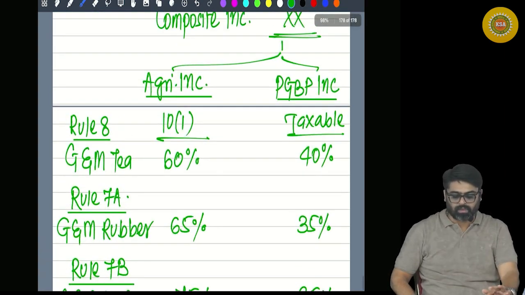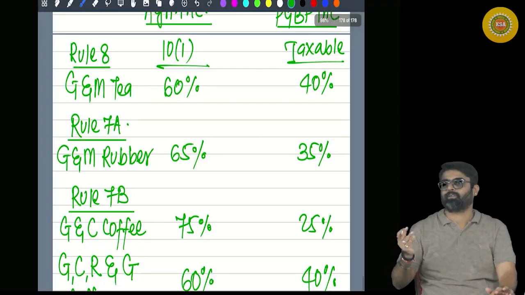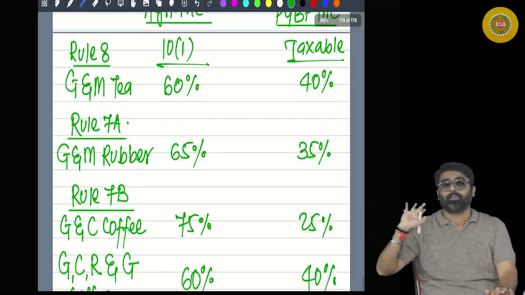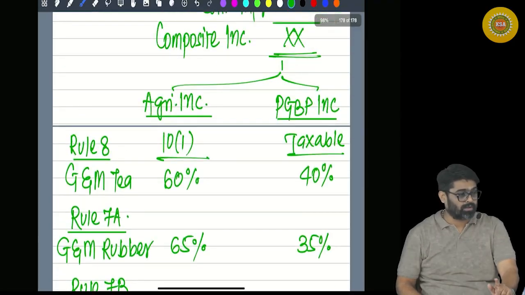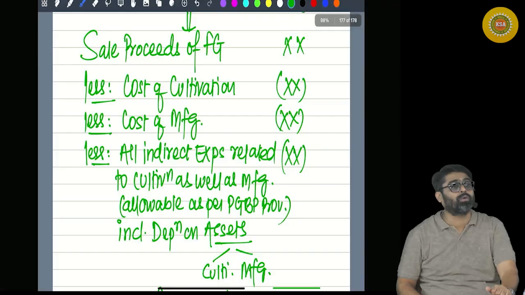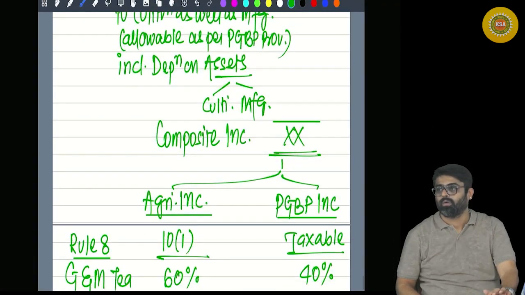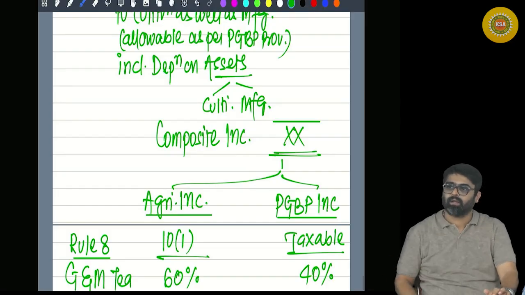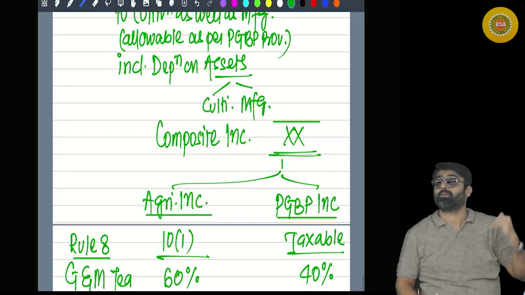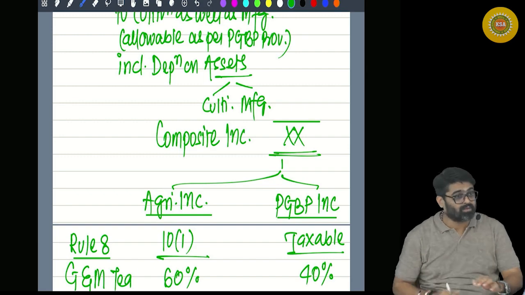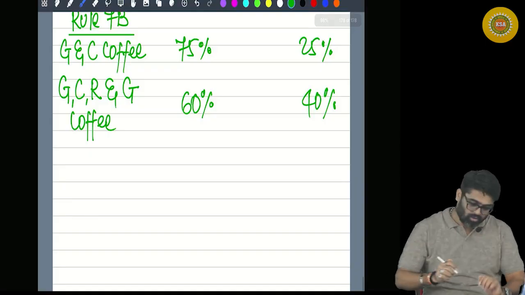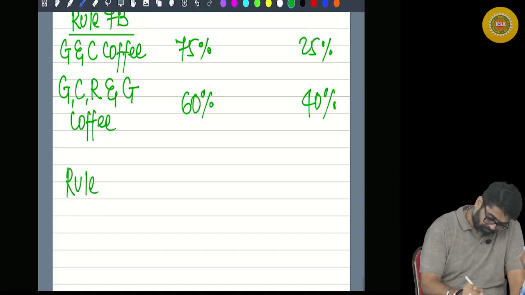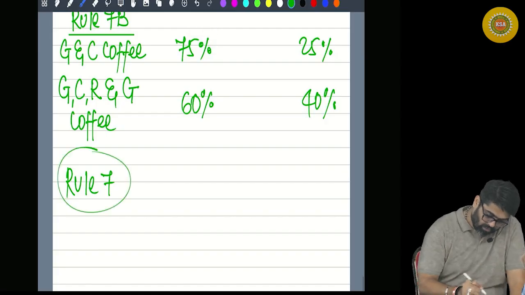Now you will have to remember these rules and these percentages. Higher percentage is agricultural income, lower percentage is PGBP income. But you are going to apply this percentage only after calculating your composite income, and you will calculate composite income like this. Will you be able to do it? Now, this is only for tea, rubber and coffee. What about other products? Prescribing a percentage for each and every product would be foolishness. So there is one rule, Rule 7.